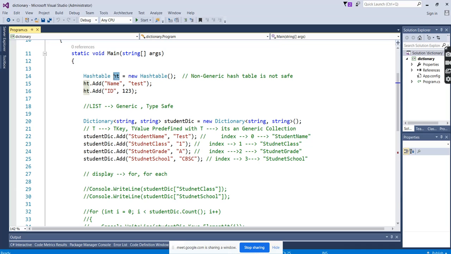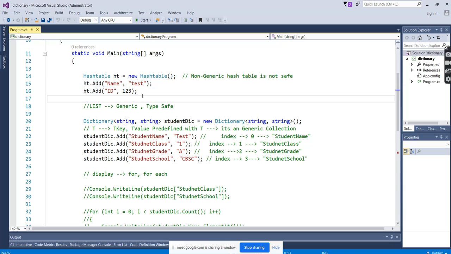So basically, what is generic and what is non-generic? Generic is a strong type, in the sense the data type is very strong. It means we have to predefine the data type. It will take only the similar kind of data type. You cannot mix different kinds of data types in the generic collections. Those are the strong collections, or we can say type safe. In non-generic, you can club different data types, so they are not type safe.